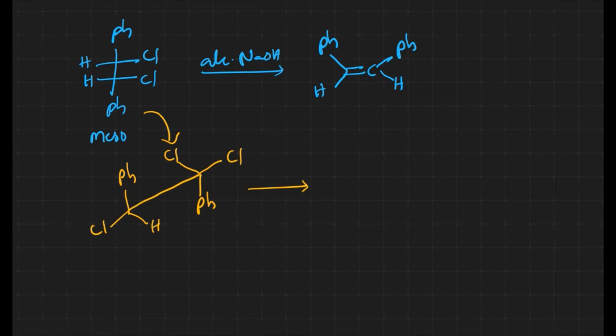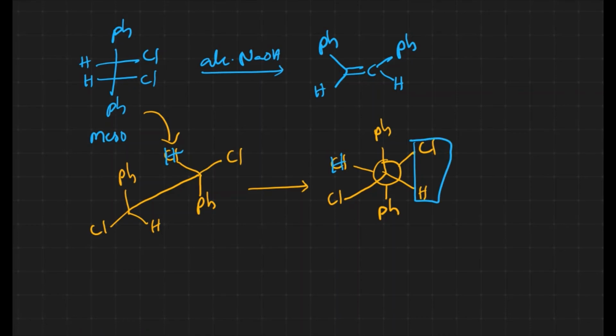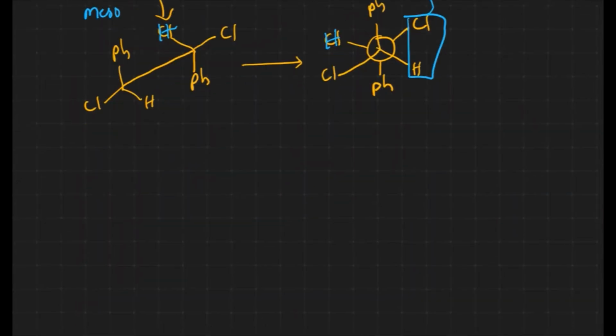Just convert the same structure into Newman. What do we have here? Here we have Ph, Cl, H, and here Cl, H. Here also it is H, Cl and Ph. It's a dehydrohalogenation reaction, so one halogen and one hydrogen will be removed from the same side. That's why we'll get the cis product. This is how the stereochemistry of the elimination reaction takes place.